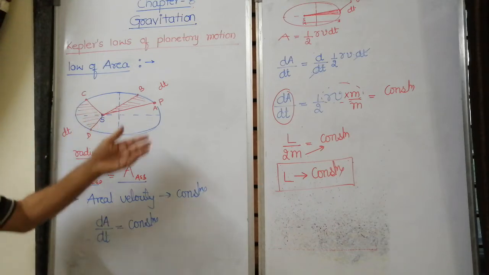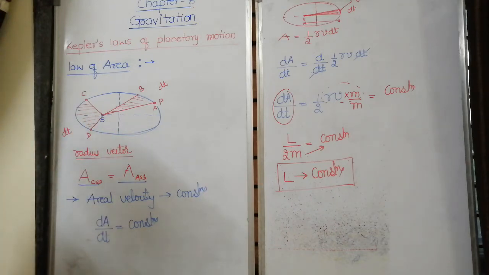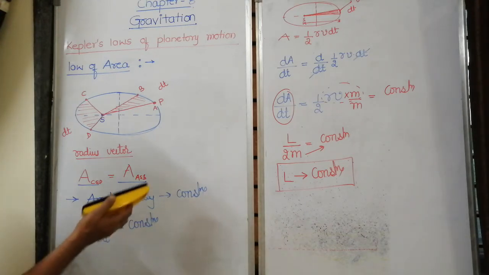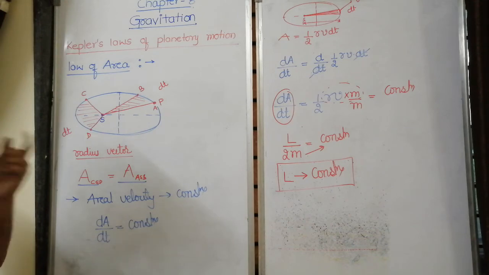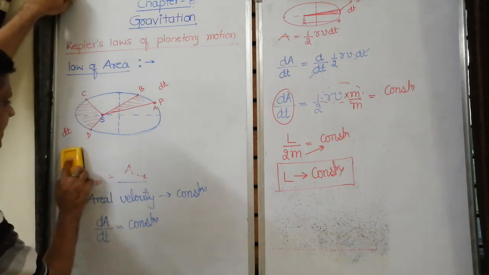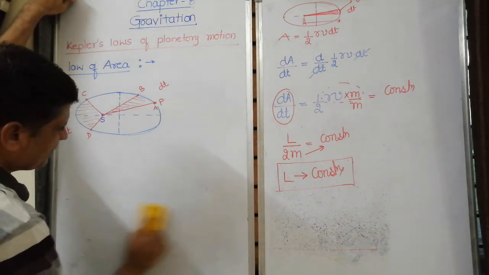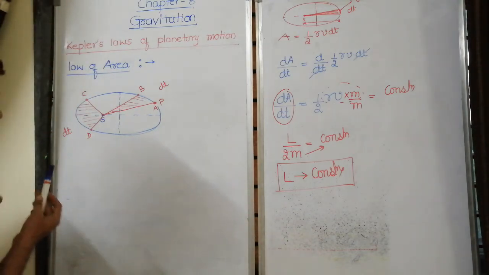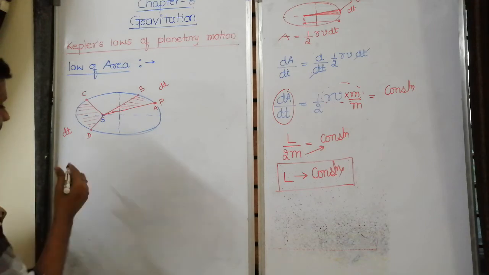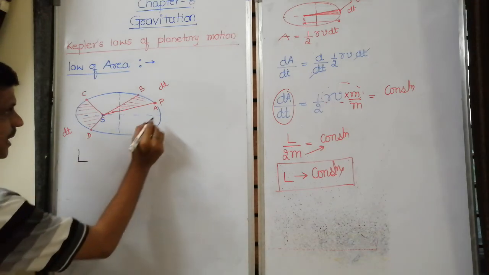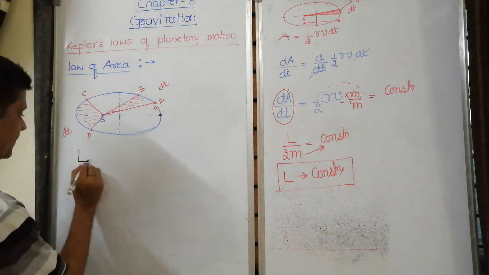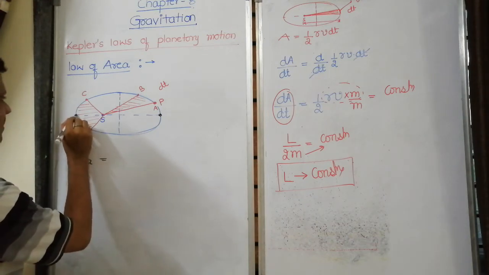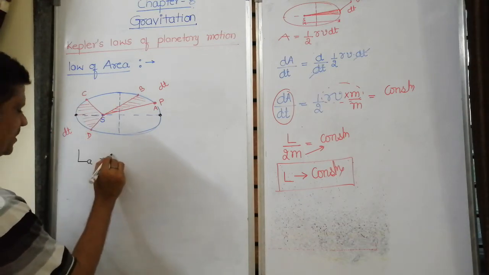Here we have two questions on this. See, based on this law of conservation of angular momentum, I can arrive at one more relation. That is, the angular momentum of the planet at apogee is equal to the angular momentum of the planet at perigee.